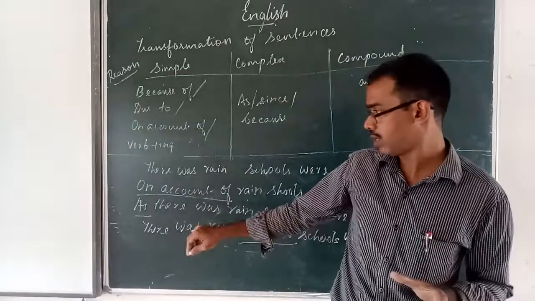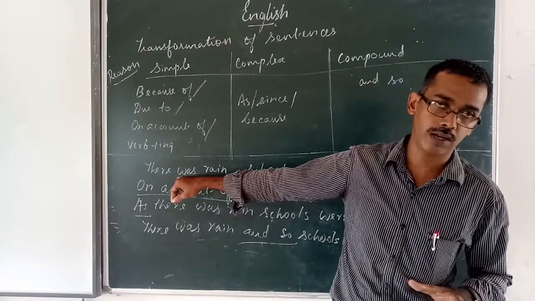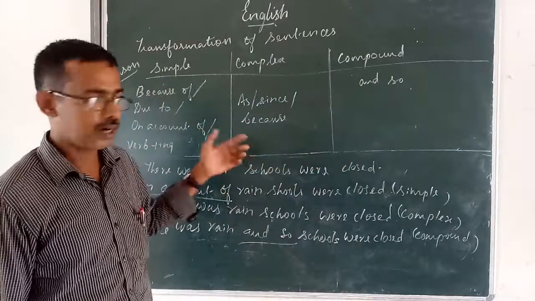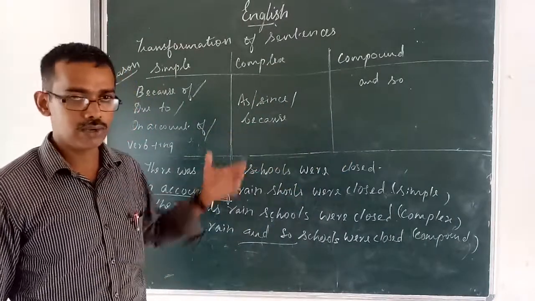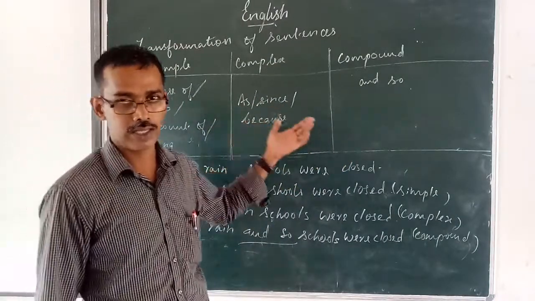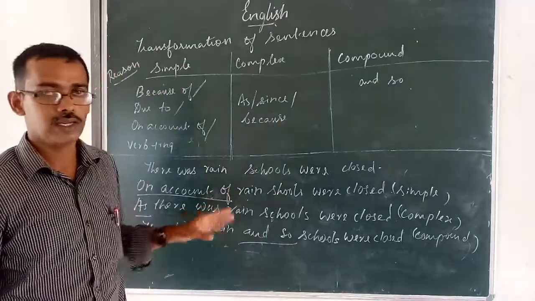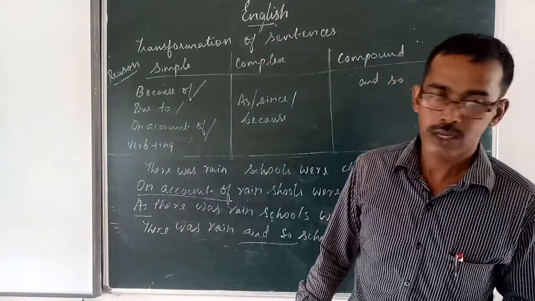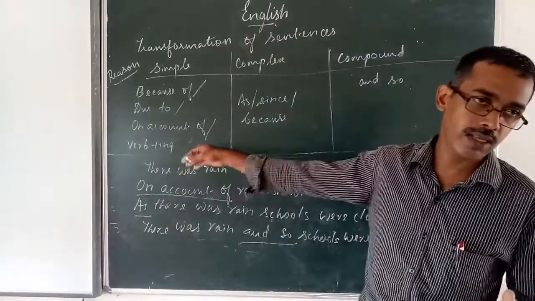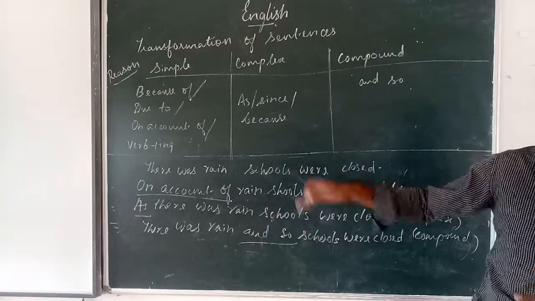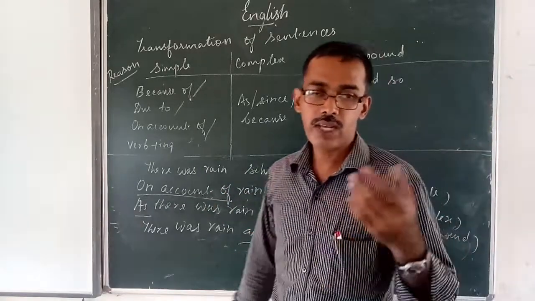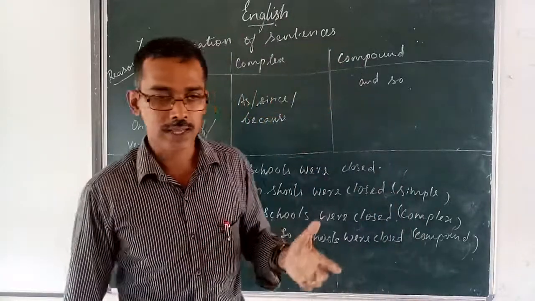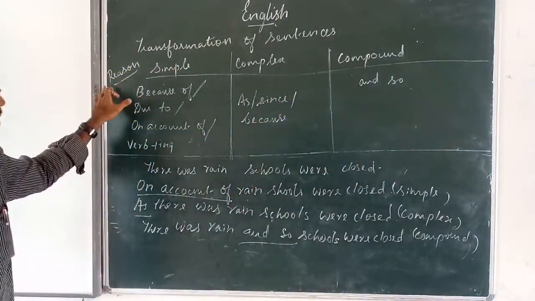At the same time, we can start in simple sentence also. On account of fever or due to fever, I was unable to come to school yesterday. In this way also you can write. This is a way how to connect with your daily communication. This is not only a theory, but we have to apply it when we speak to others, and in writing also. That's the use of transformational sentence reason.